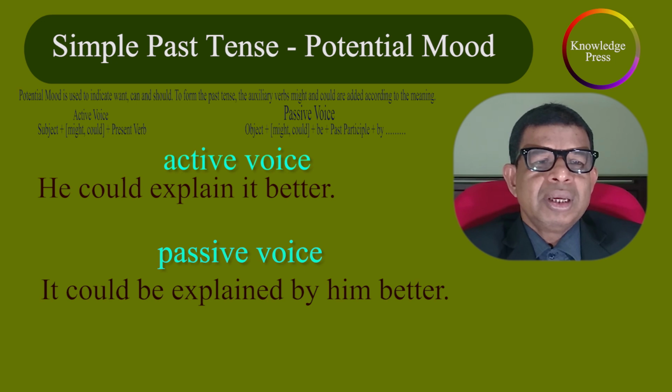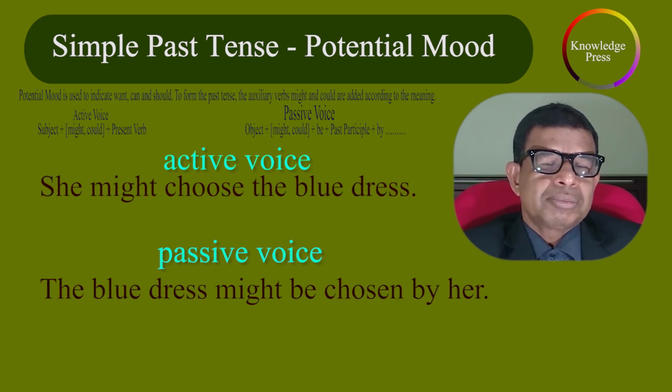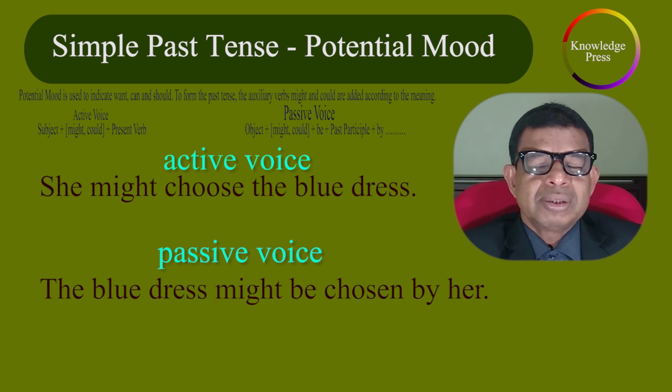Active voice. He could explain it better. Passive voice. It could be explained by him better. Active voice. She might choose the blue dress. Passive voice. The blue dress might be chosen by her.